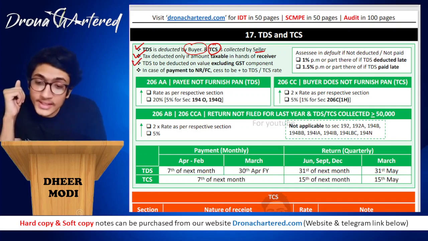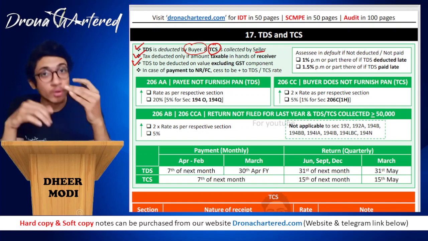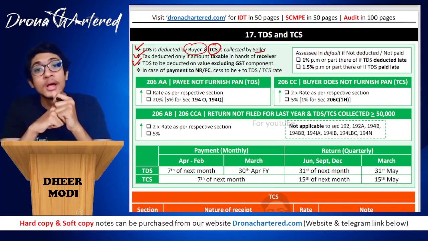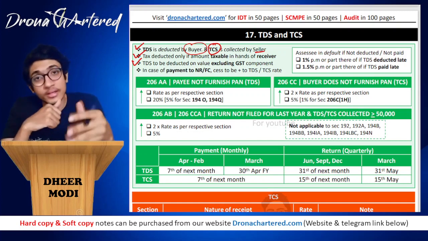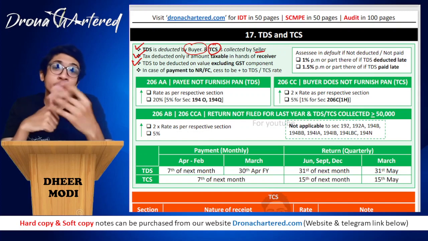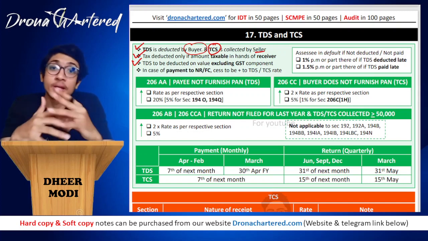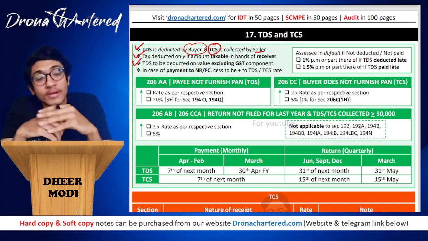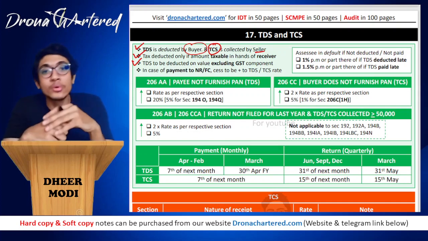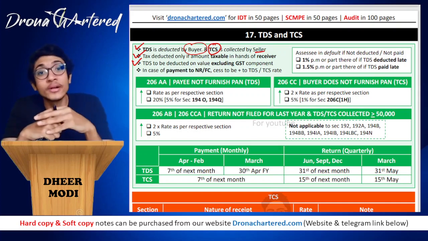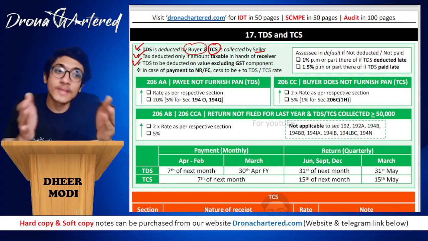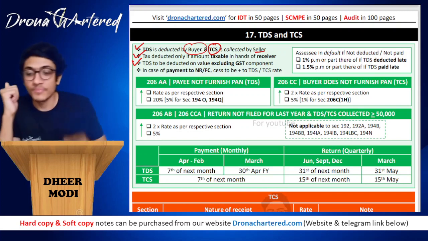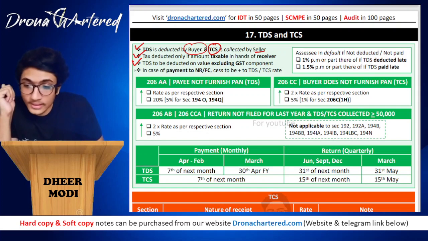Next is your TDS is to be deducted on value excluding GST component. For example, you purchase something for 100 rupees, and on that the person puts 18% GST, getting the total to 118. Now, for example, if your TDS rate is 10%, your doubt will come, sir, this 10%, do I have to calculate on 100 or do I have to do it on 118? So over here you have to do it excluding your GST value, that is you will do 10% on 100. Okay, so that is your TDS.